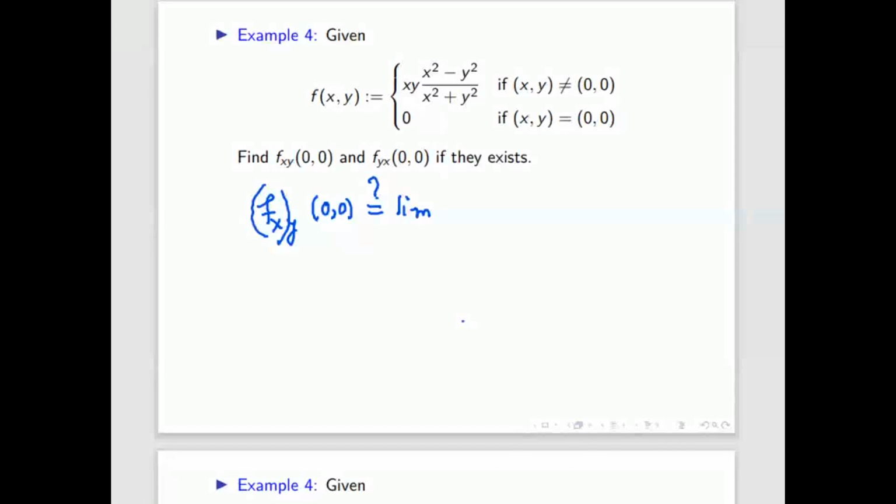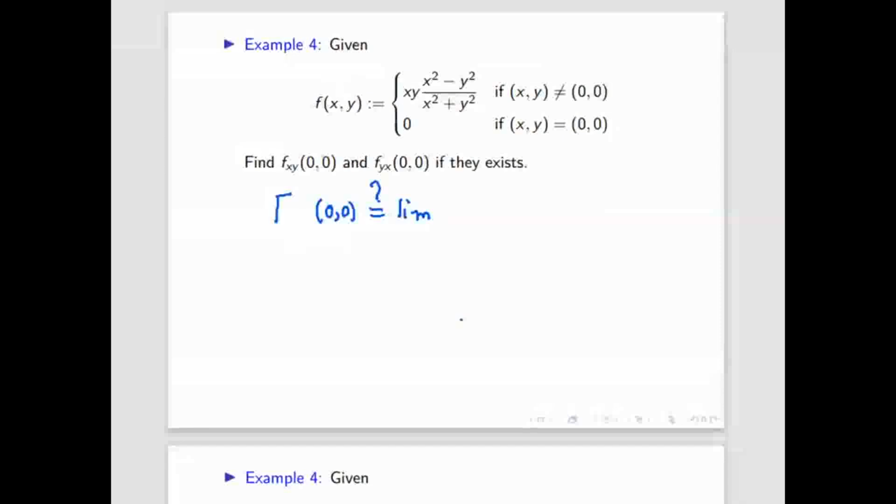So if this fx, if we assume it is capital F, can you tell me fy, that capital F derivative with respect to y, what will be the definition? We have seen how to differentiate a function partially. What is the definition in terms of limit? If you still have some doubt, then can you tell me the definition of some other function, not this function, with respect to y in terms of limit, like whatever we learned?